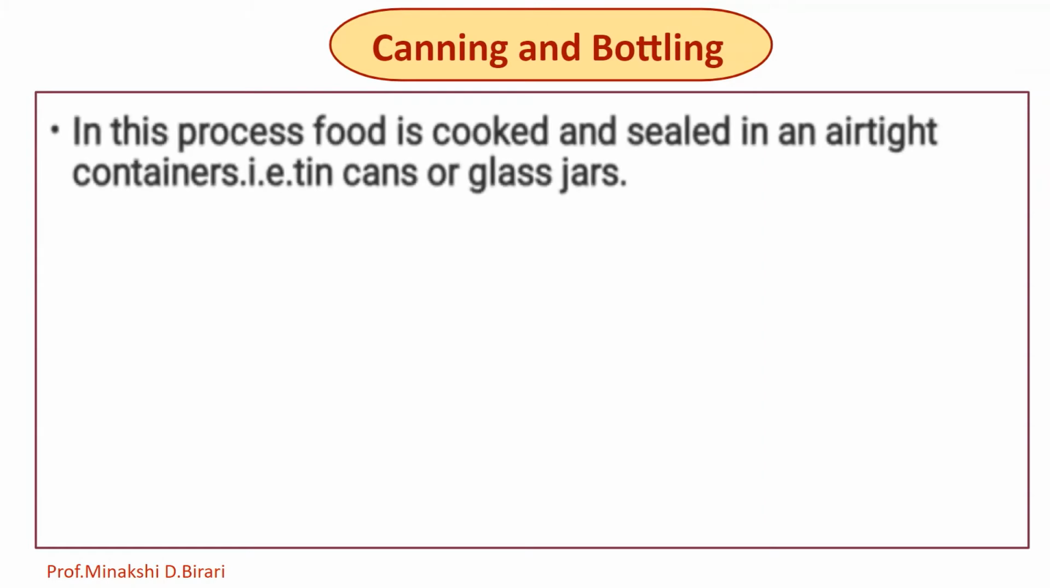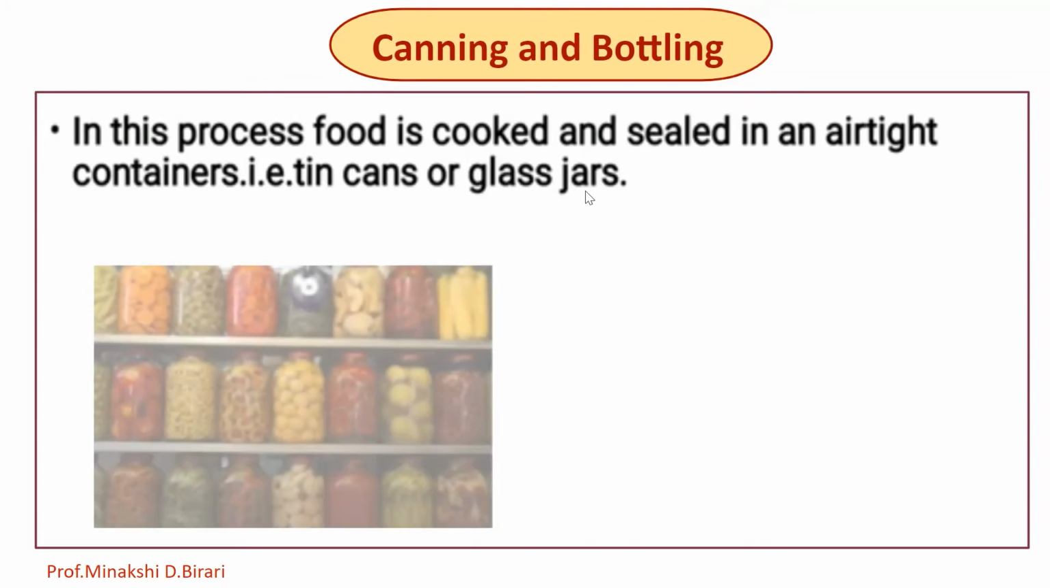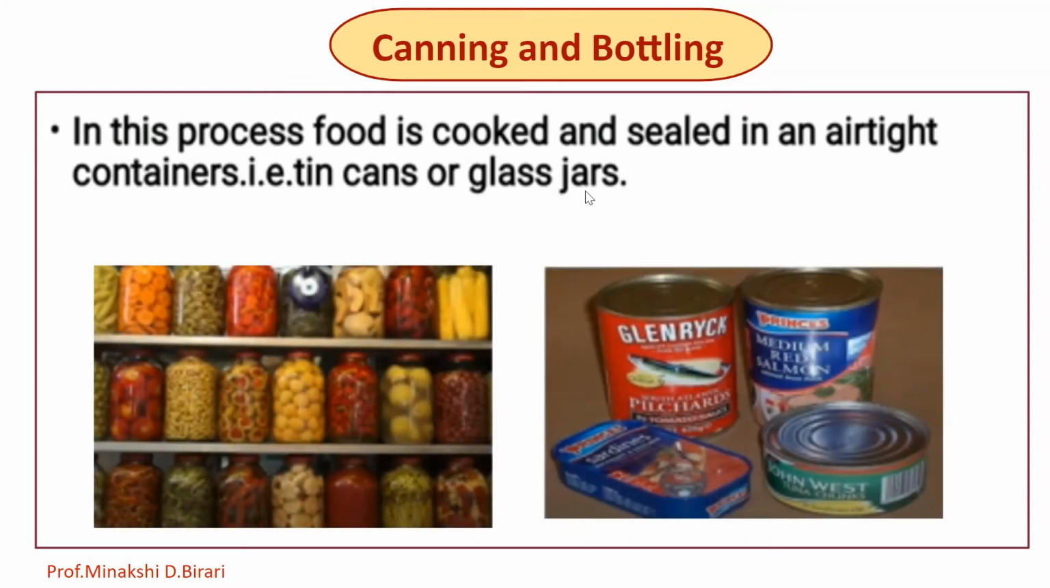In this process, food is cooked and sealed in airtight containers, that is tin cans or glass jars. In the process of canning, food is cooked and sealed in sterile cans or sterile jars. The containers are boiled to kill remaining bacteria. Lack of quality control in the canning process may decompose the food material rapidly.